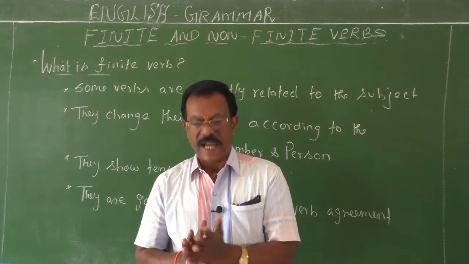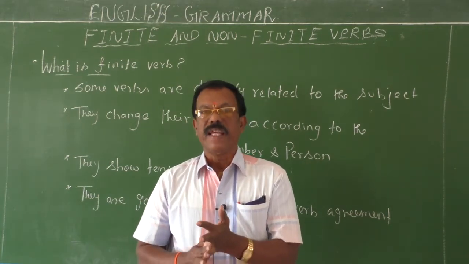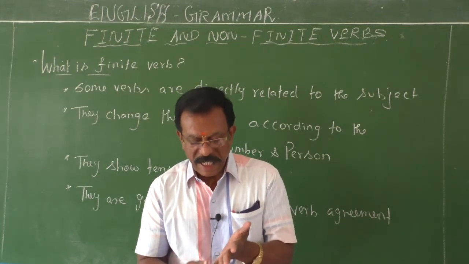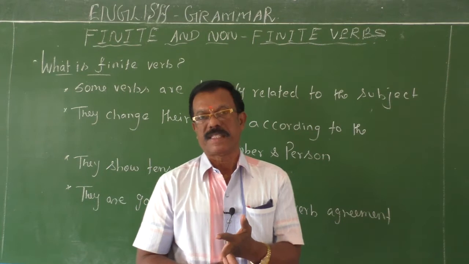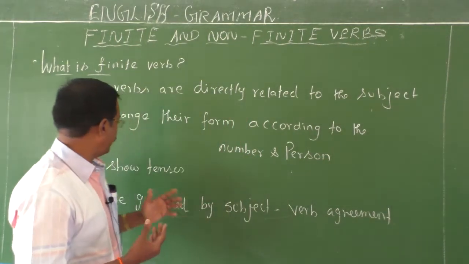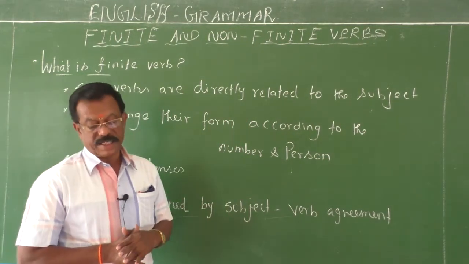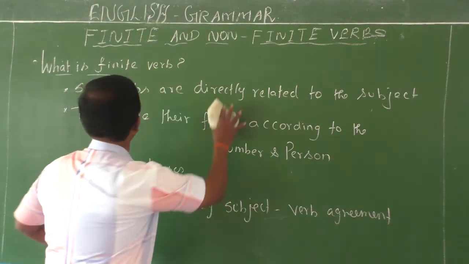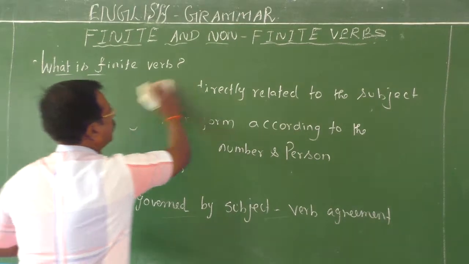So all verbs which are closely related with the subject are called finite verbs. These finite verbs have singular as well as plural forms. They must agree with the person and the number of the subject, and they show the tenses. They are governed by subject and verb agreement. Now I will give you an example, children, which will make you understand this concept clearly.